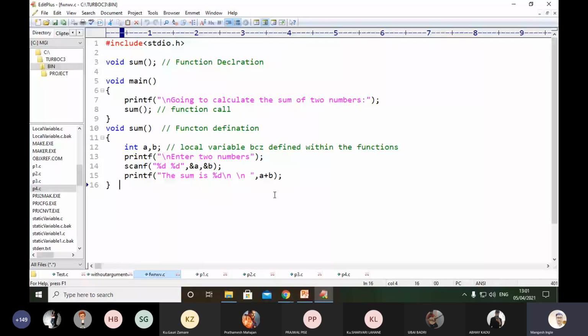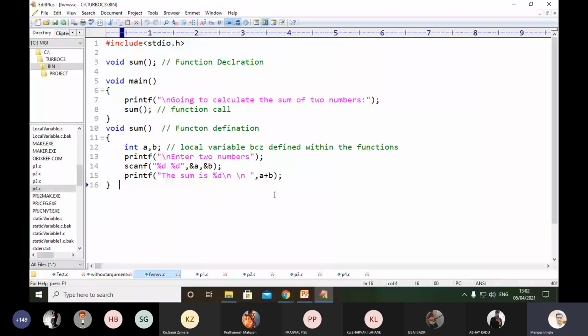The control will switch to line number 8 and find out whether the function is available. Yes, it is available. Then control will switch to line number 3, and finds that the sum function is present. But have we defined or implemented that function? If it is implemented, then control will switch to line number 10.